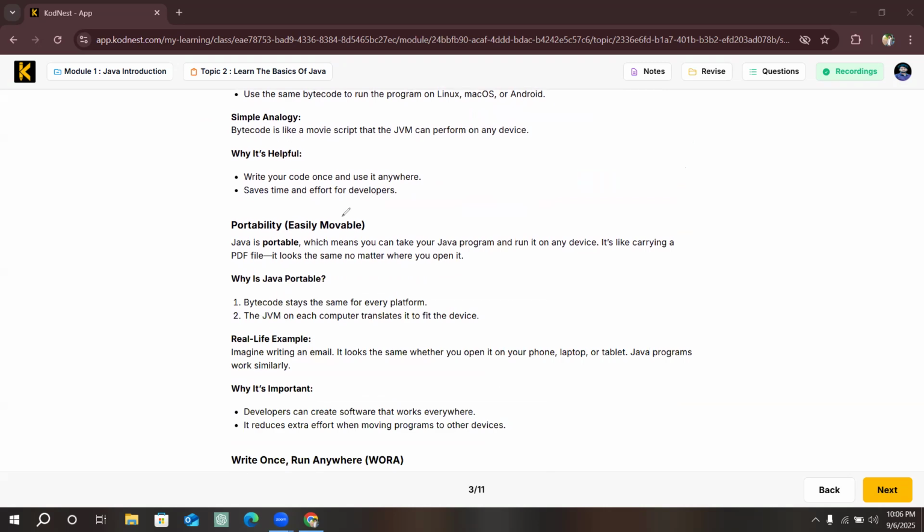Portability means easily movable. Easily movable means we are sharing the bytecode from device A to device B. We are not sharing the source file; we are sharing our bytecode. The bytecode stays the same for everyone.